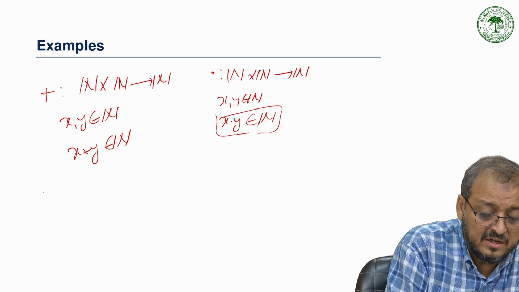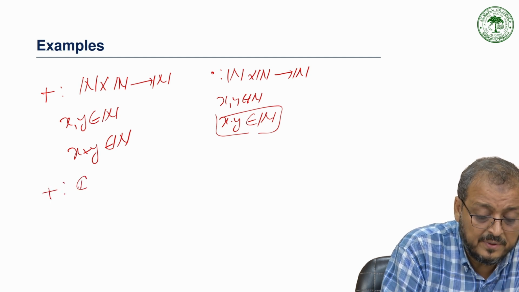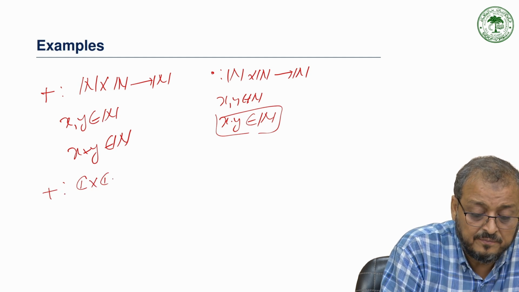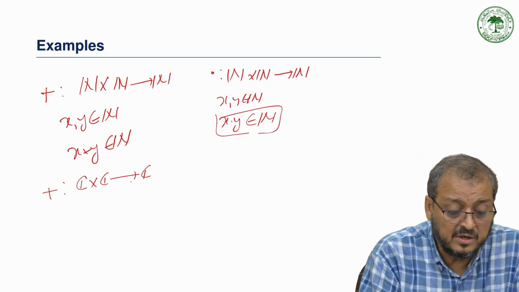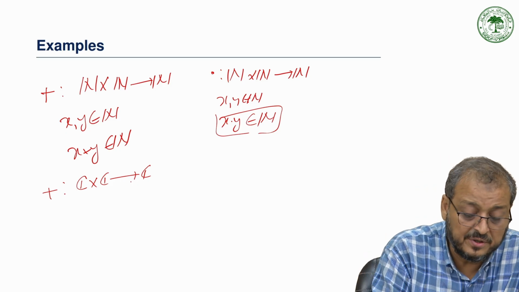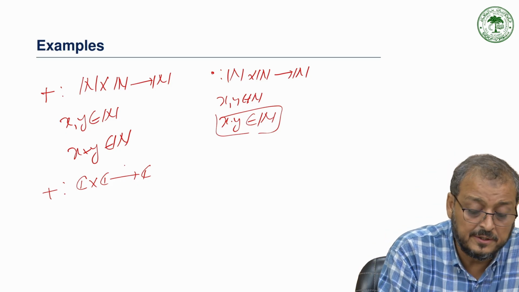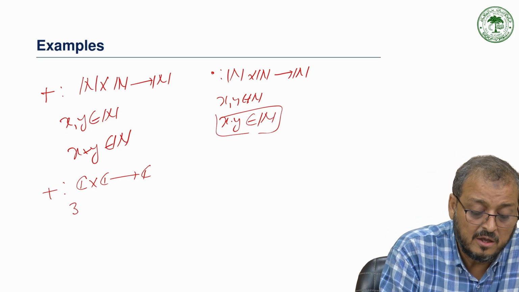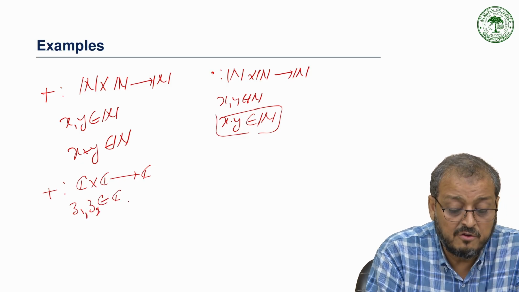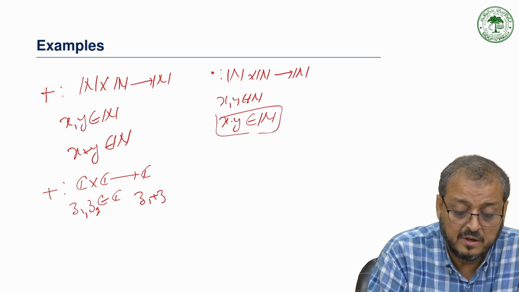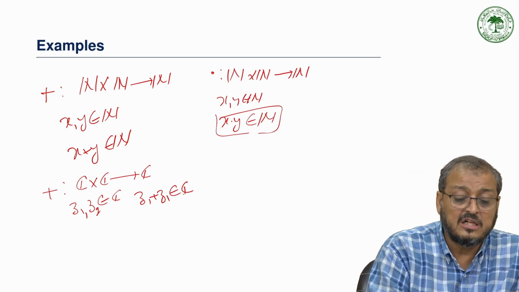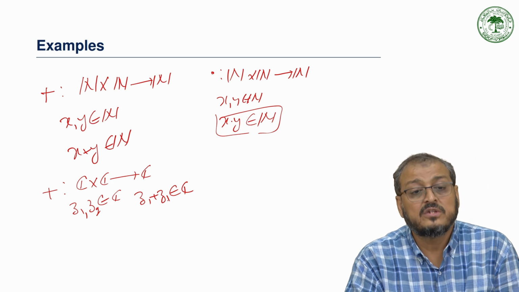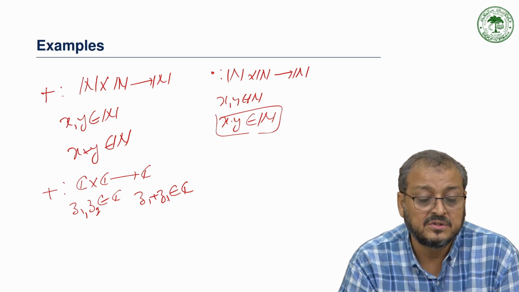Similarly, we can say that the set of complex numbers under addition is a binary operation. Why is the set under addition a binary operation? We can simply say that if you take any two complex numbers, z1 and z2, then the sum of the two complex numbers is again a complex number. That means it is well defined and also closed, so both the properties of a binary operation hold here.